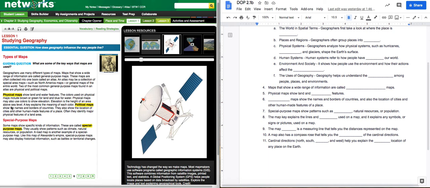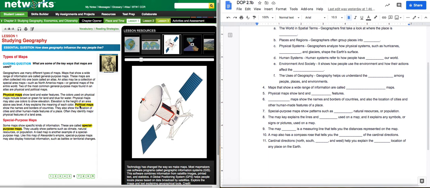Okay, so physical maps are just literally showing what the physical Earth is like. Lots of times you'll see different shades of green to get higher up as you go up into mountains and things like that. It does not divide it into states. That's the next one. Now, another thing that should probably be a vocabulary word, but they assume you know it already. They assume you know elevation is the height. That's why it's not in yellow. A key explains the meaning of each color. So every map has a key. We'll talk about that again, but so I know what the colors stand for.